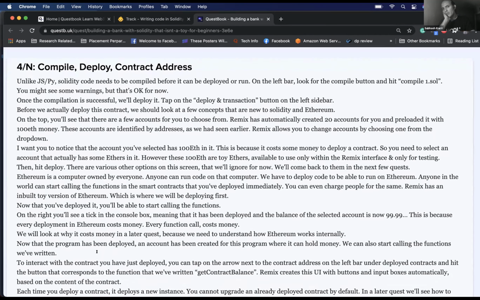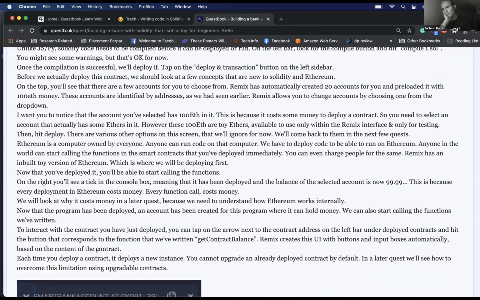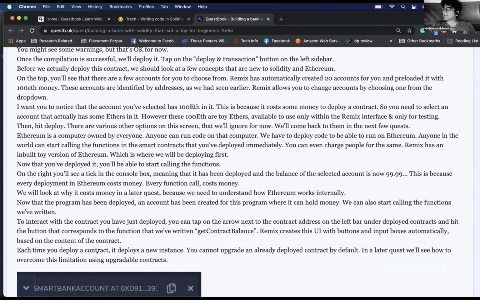Is the code visible to everyone? Yes and no. Yes, in the sense that all the code is public, but not the source code. The compiled code is always accessible to everybody. But for the source code itself, you need to publish it probably on GitHub or something like that.